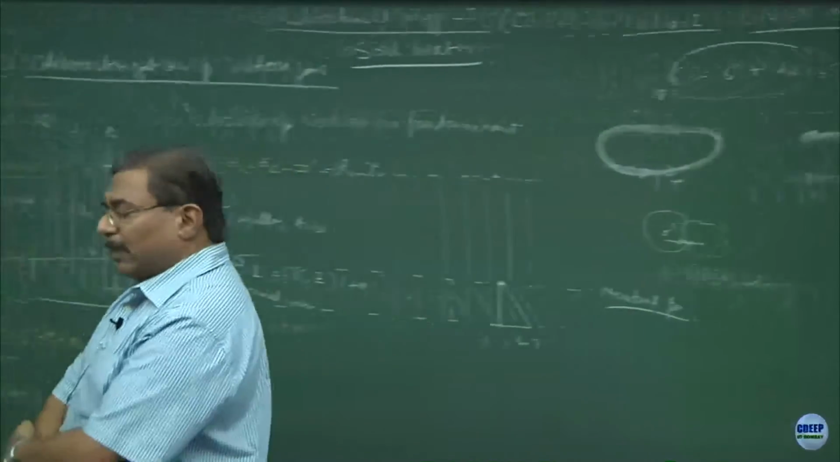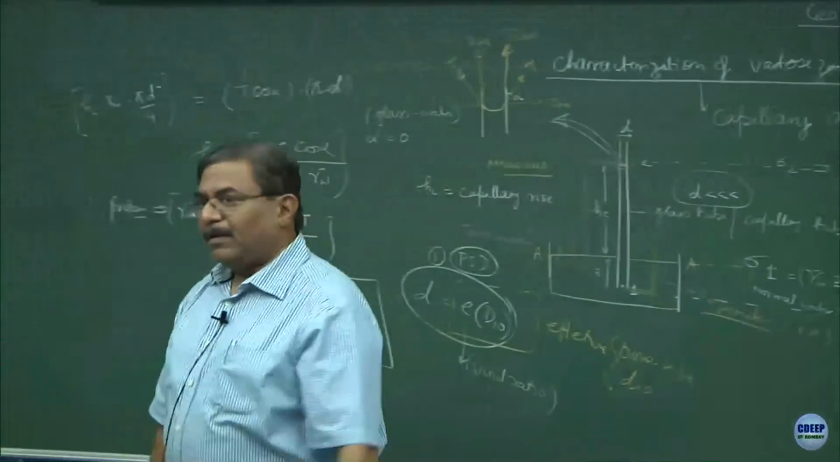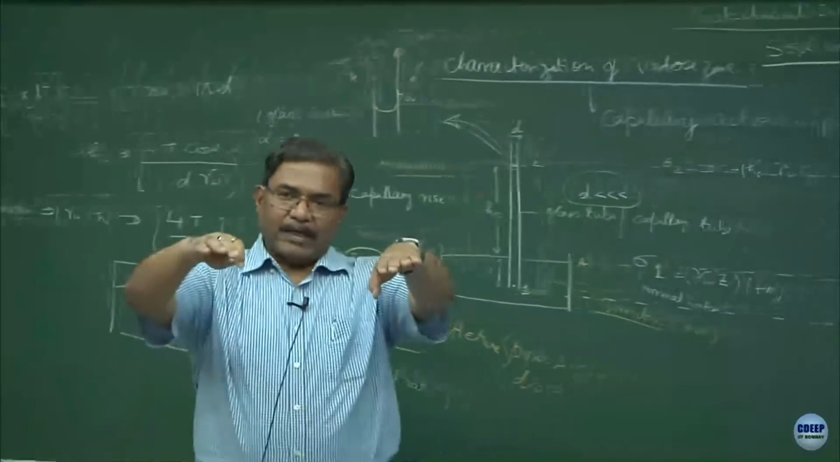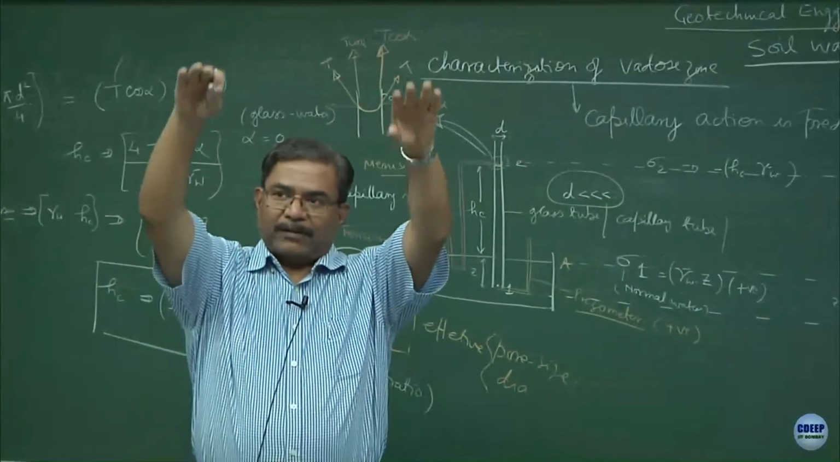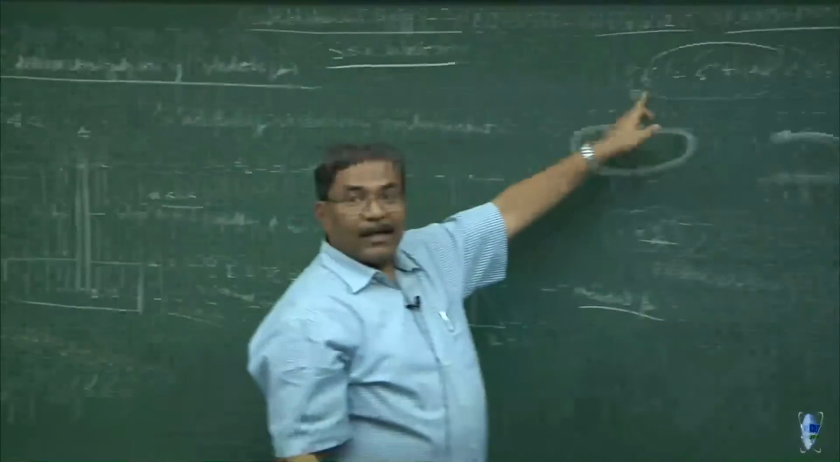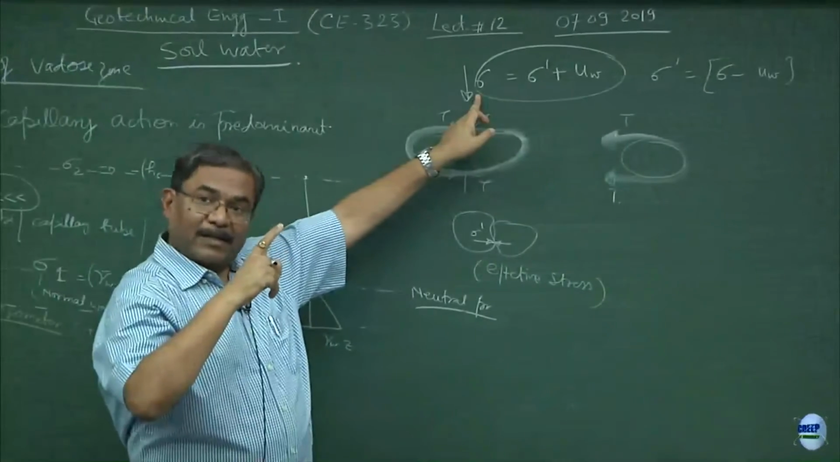How will this sigma value get incremented? I started constructing a building and today the height of the building is, let us say, 3 stories, tomorrow it becomes 5, 7, 10, 20. So what is happening every day? Every day sigma is getting increased, clear?